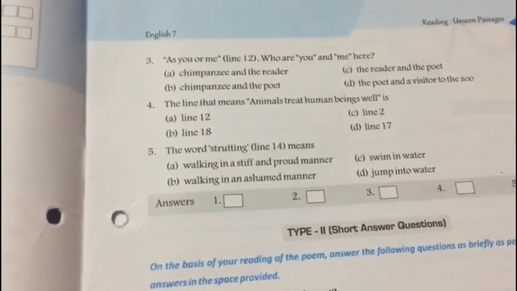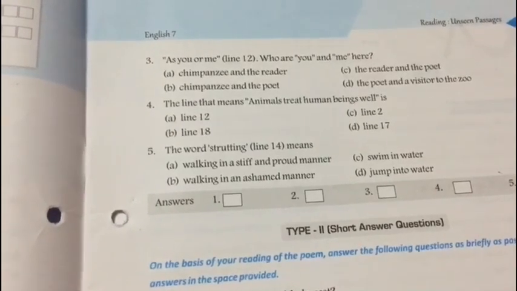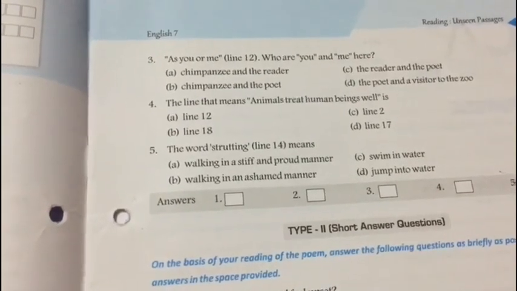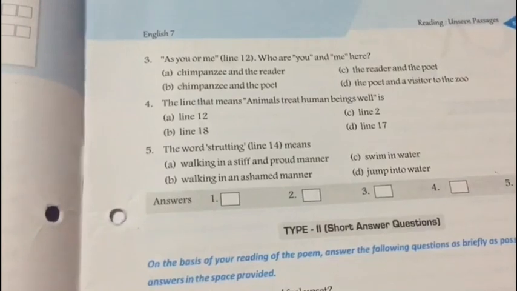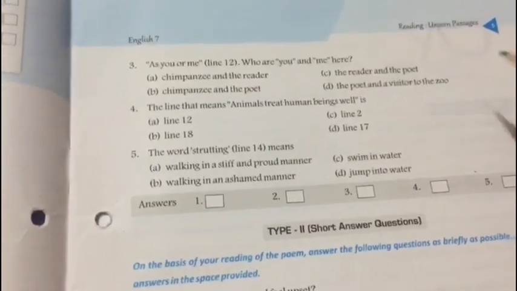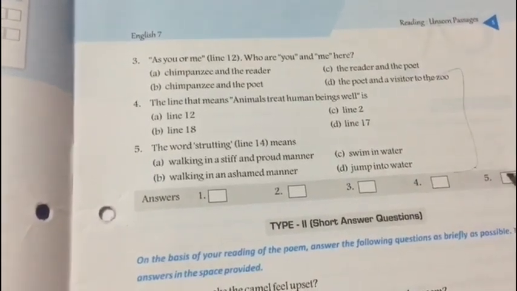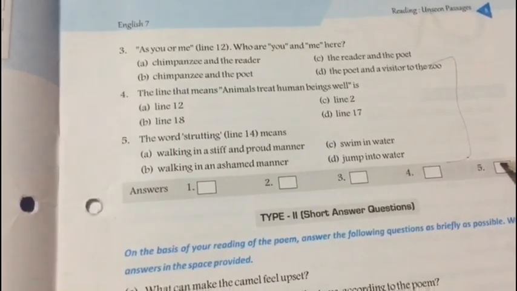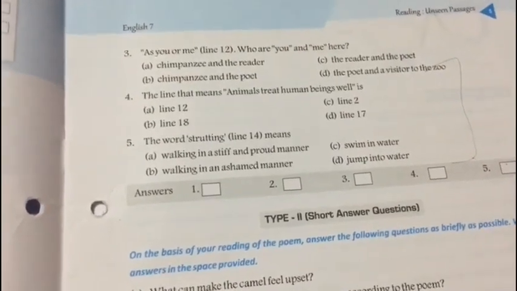So there are 2 homeworks for today. 10 MCQ questions of your worksheet of the grammar topic, that is modals, and the 4 remaining questions of your reading poem. You have to complete your work in time and then kindly submit it.